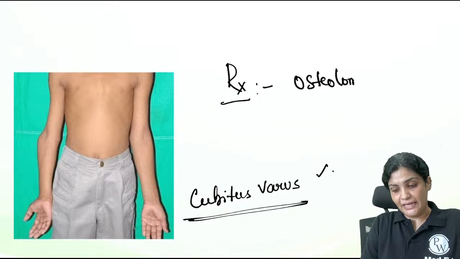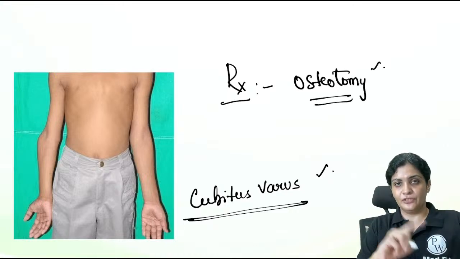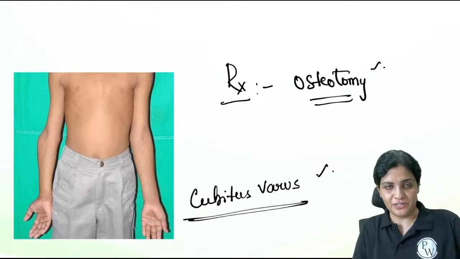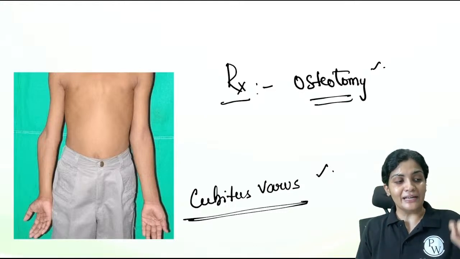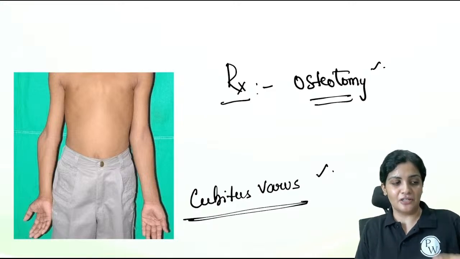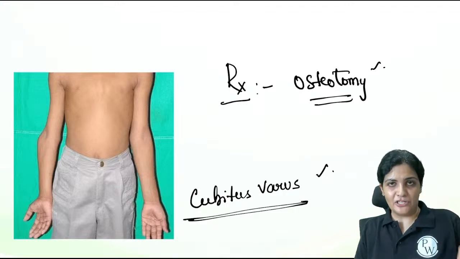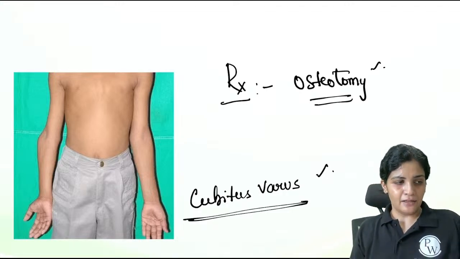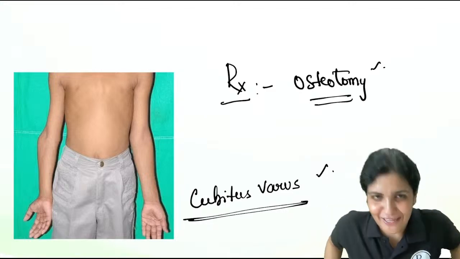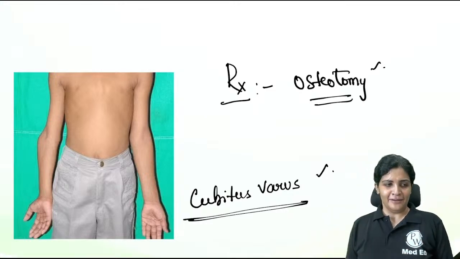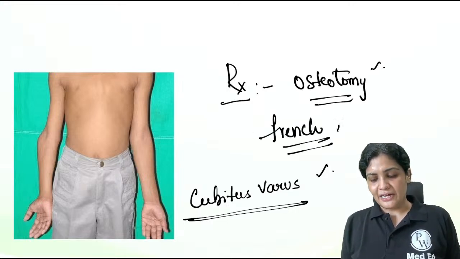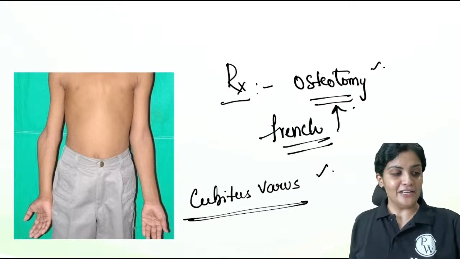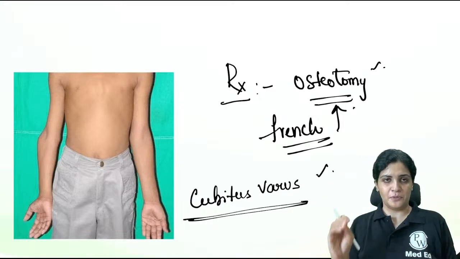So what is the specific name given to this particular correction by osteotomy in case of supracondylar fracture humerus? I was asking, how do you correct varus and valgus? What is the surgery which you do? Nitin has answered it as osteotomy, but there is one specific name given to that osteotomy. It is at the distal humerus only, because we have to correct there, but it has a name. This is called the French osteotomy. So the correction of the cubitus varus is by the French osteotomy. Now this is the complete picture of your supracondylar humerus.